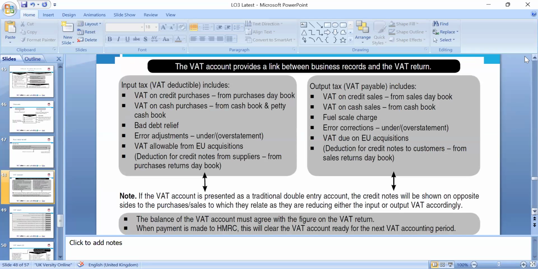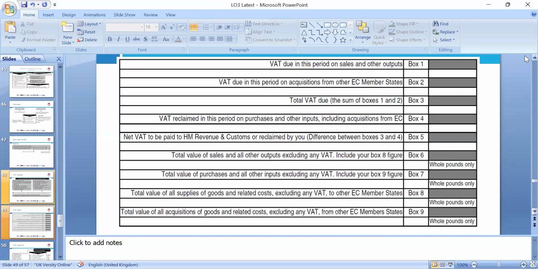Okay, so guys, we have to look at the VAT on credit purchases, VAT on cash purchases, bad debts, EU, all these, in the cash books and all. So VAT goes on the same side as the debt collector. If you need to calculate, divide by 1/6 if it's an inclusive VAT, so we can find the element of the VAT.